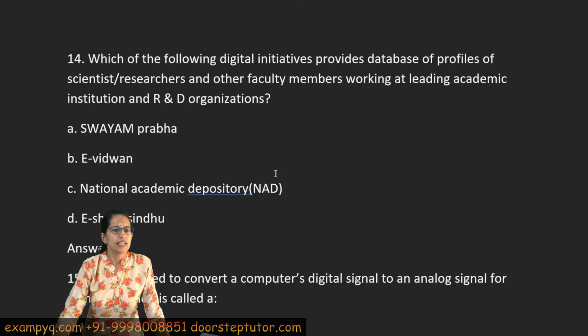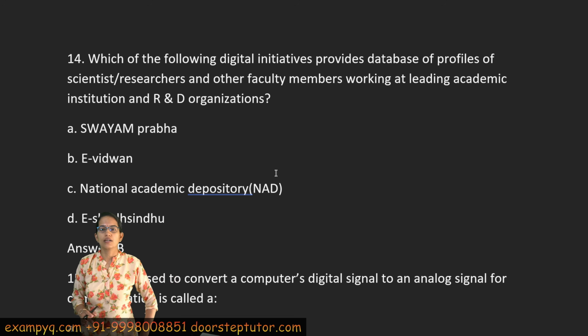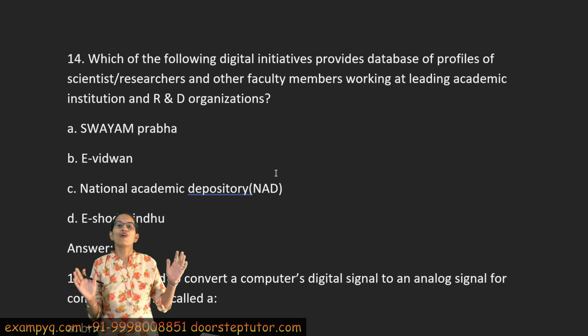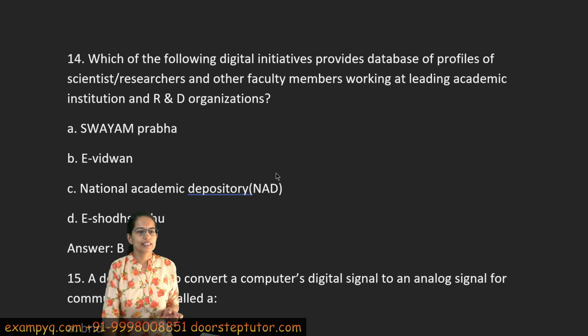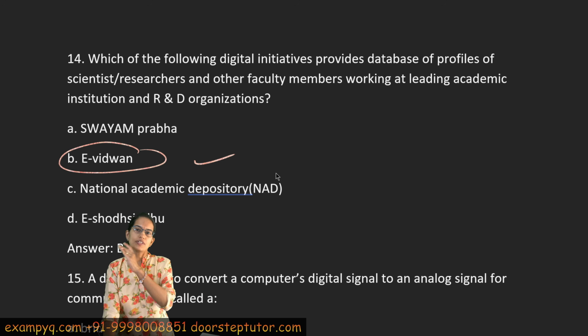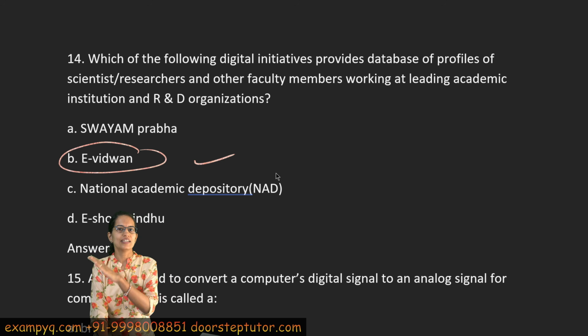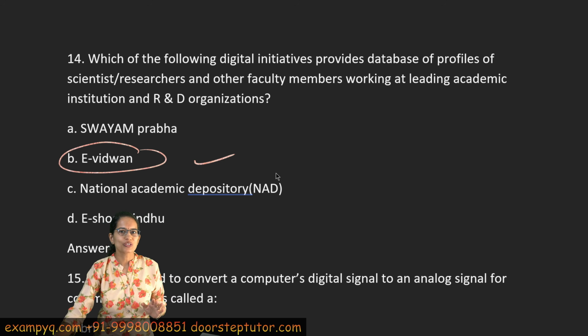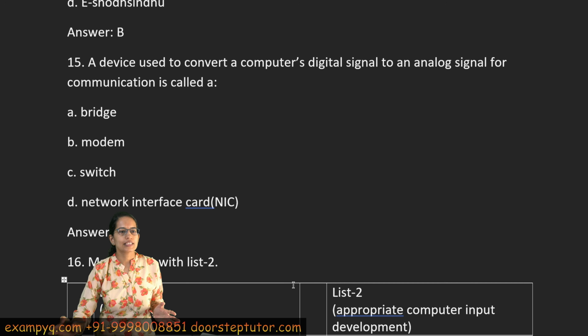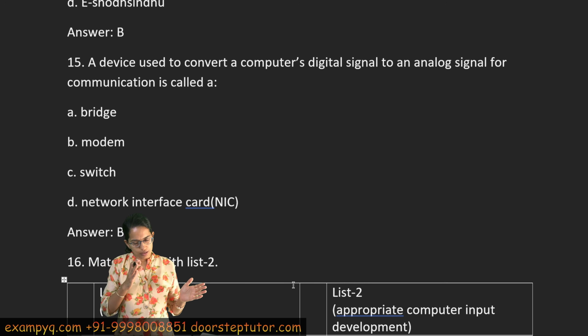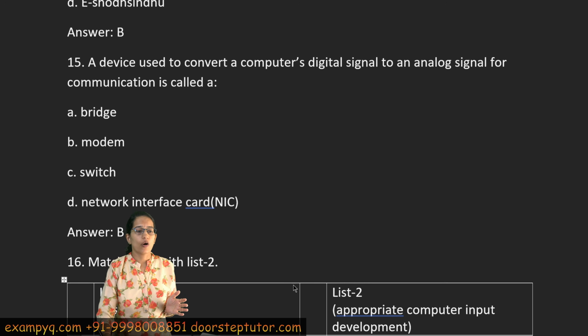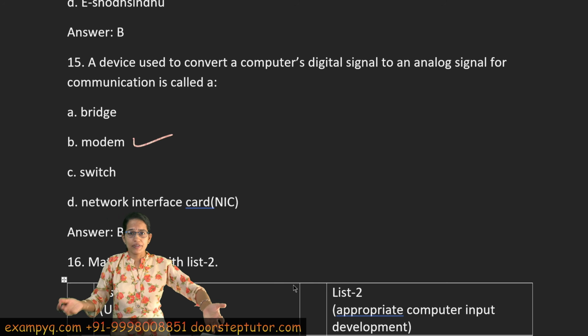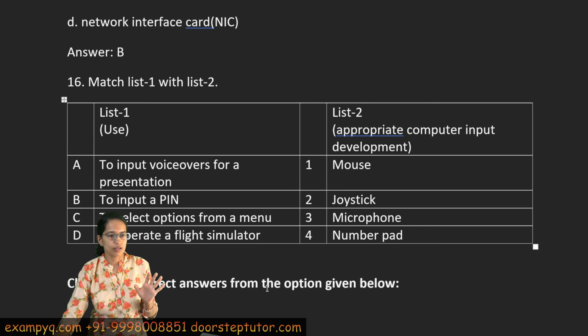Moving on next. Now this is a direct question which talks about the compendium of all the researchers and scientists, and this is under eVidwan. We have covered this in one of our classes in the contemporary question. So if you have gone through it on doorstep, you would be able to answer this question for sure. The next is a device used to convert digital to analog, which is called a modem. Again, a very direct question from computers that we have covered in our lectures.